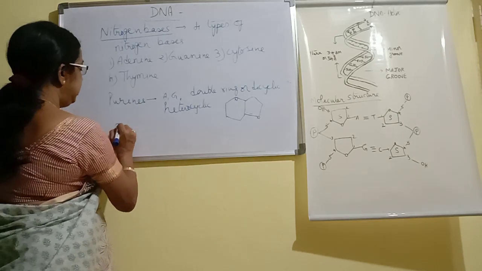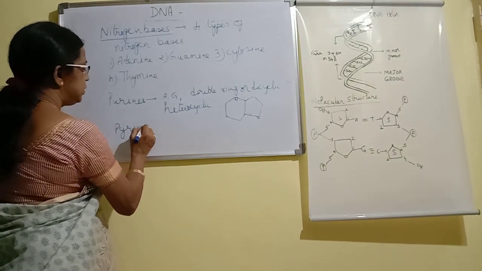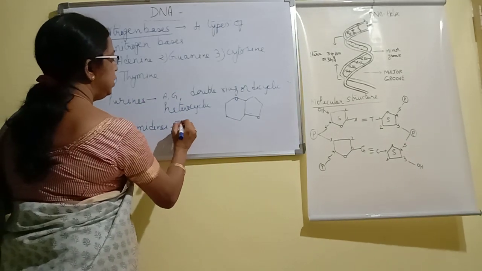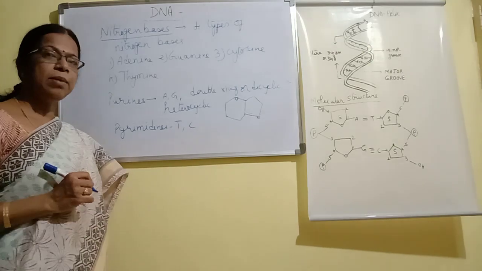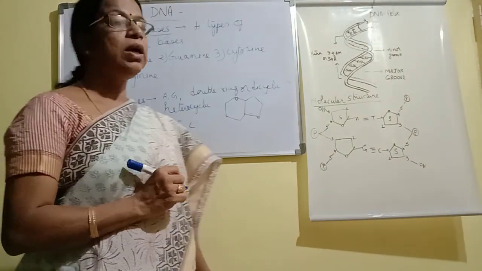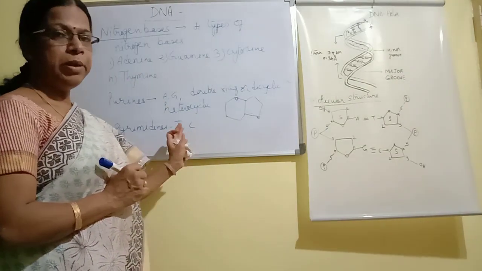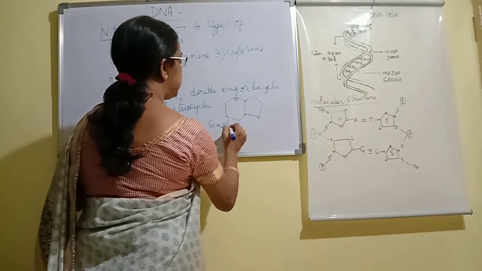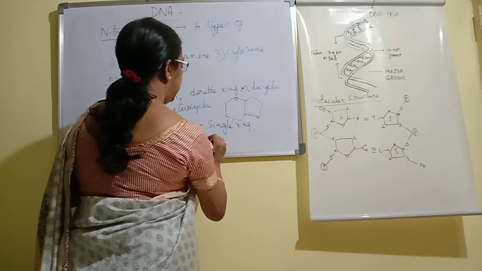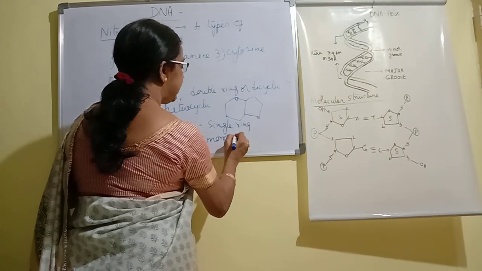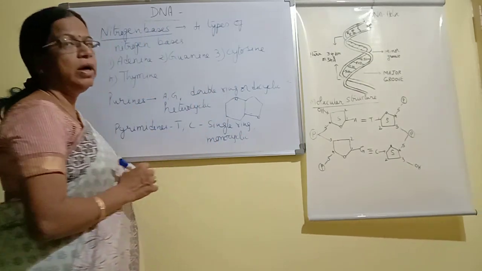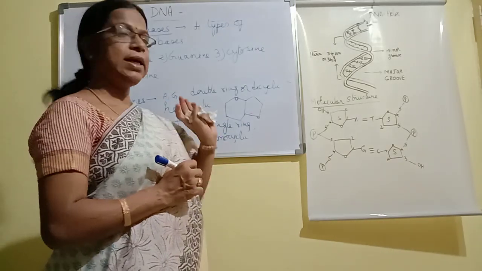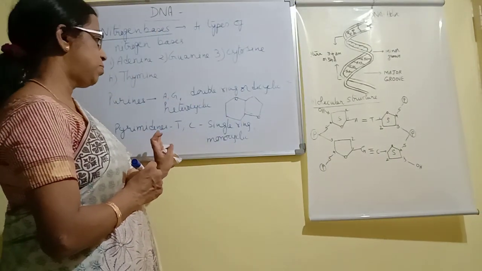The other 2 are called pyrimidines. Pyrimidines are thymine and cytosine. And these are single ring compounds, or they are called monocyclic compounds.